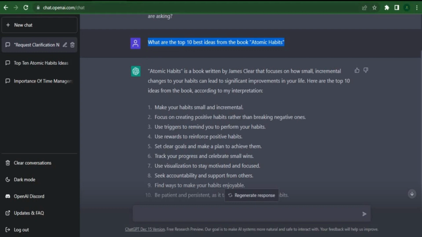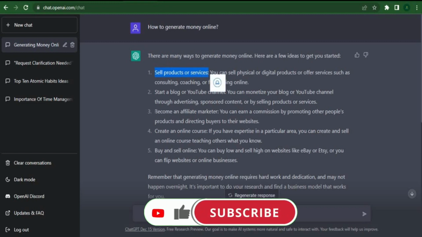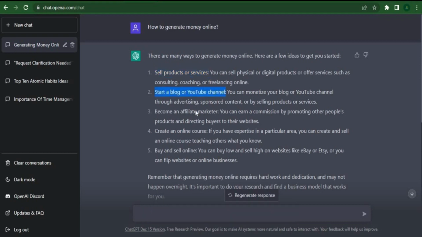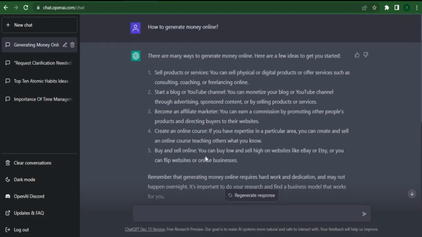The first way to generate money online, according to ChatGPT, is to sell products and services online. The second is to provide freelancing services. And the third is to develop and market an app or game. The fourth is to work as an affiliate marketer, and the fifth is to hold webinars or sell online courses. Selling digital products is one of the finest ways to make money online since the profit margin is quite large and you can develop the product just once and sell it often. In addition, creating digital products is cost-free.